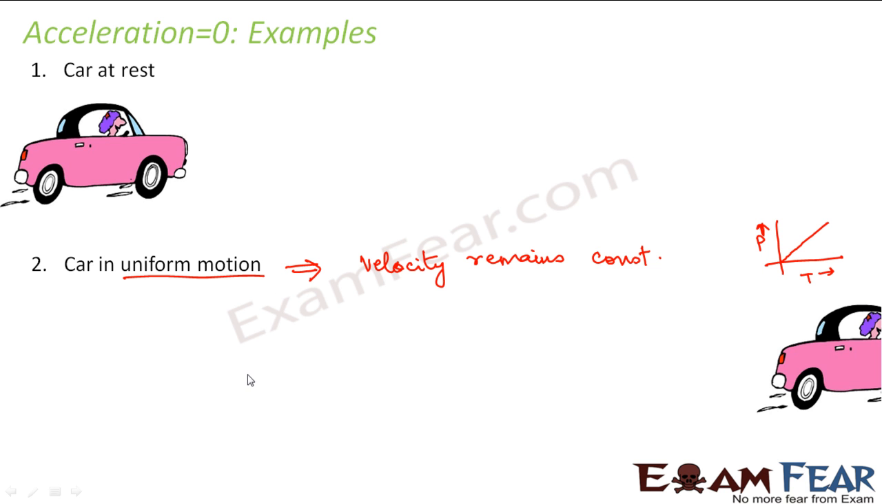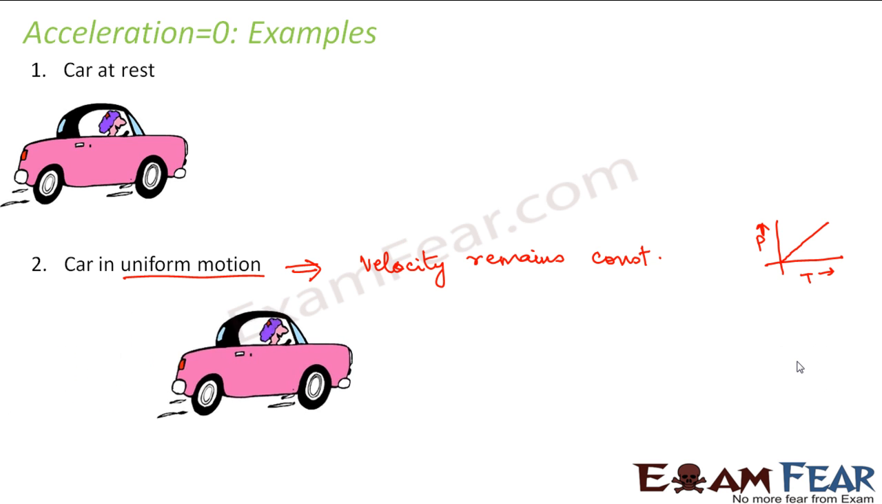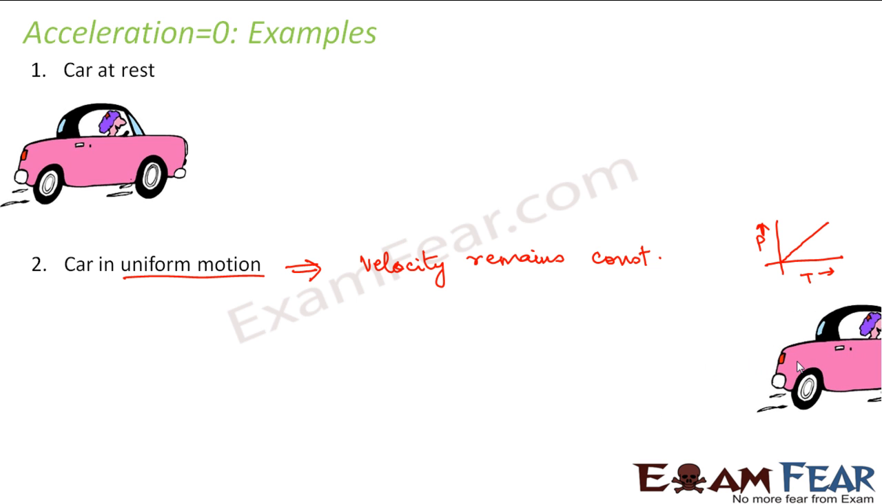That means if I say that this car is moving at a speed of 2 kilometers per hour, that means at every instant of time the velocity is 2 kilometers per hour. So the velocity remains constant. Now, if your velocity remains constant, what will happen to the acceleration? Acceleration is nothing but rate of change of velocity, which we often write as dv by dt.